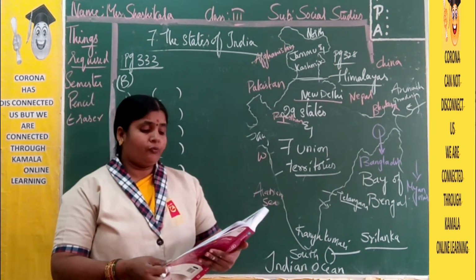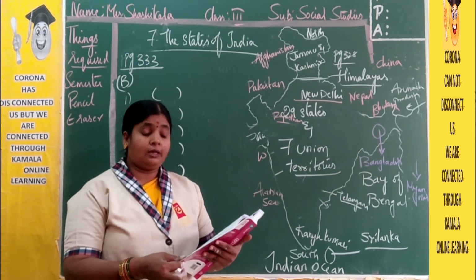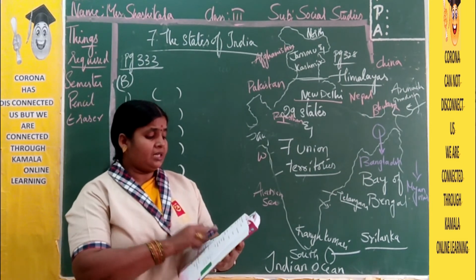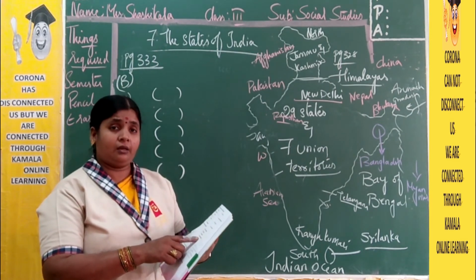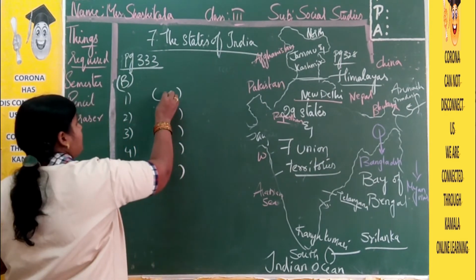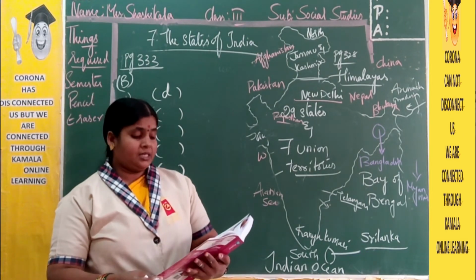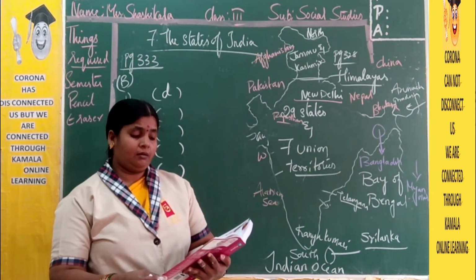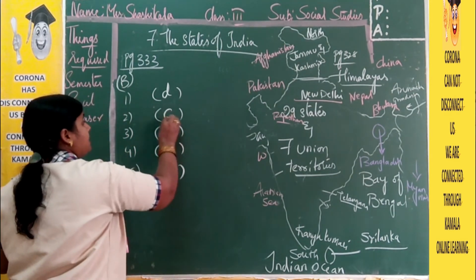So what is the capital of Gujarat? Here we have Chandigarh, Bhopal, Gangtok, Gandhinagar and Imphal. So what is the capital of Gujarat here? Gandhinagar. And what is the alphabet given for Gandhinagar here? D. So the first answer is D. Now next answer. Sikkim. What is the capital of Sikkim here? Gangtok. The answer is C.